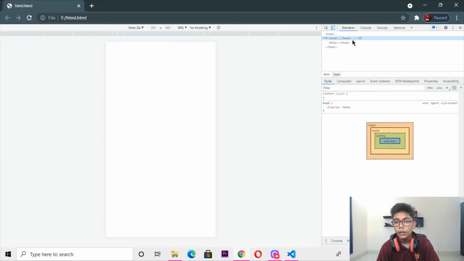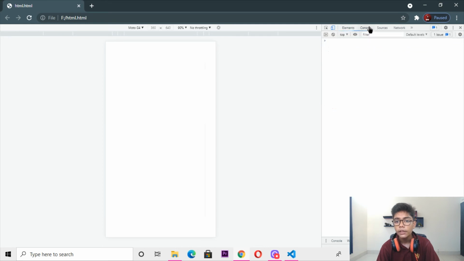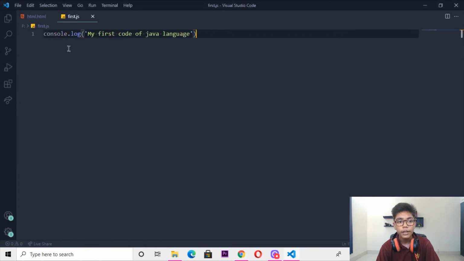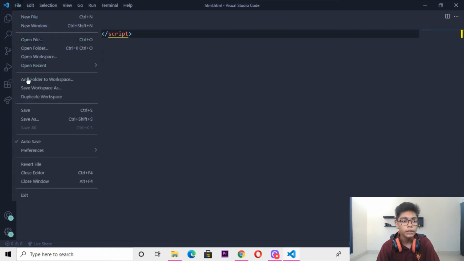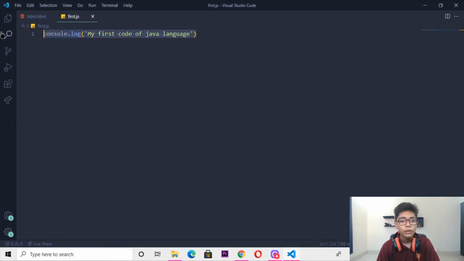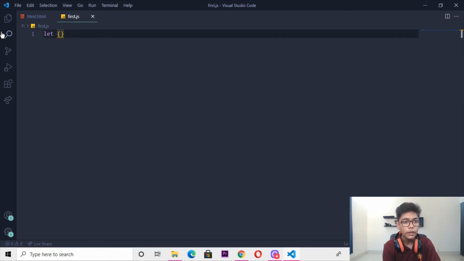and you can see now we are getting our first JS which we have just written, but we are still not getting this file. You can see first.js in which we have written my first code of Java. It is not coming because we have not defined this file here. So I will be coming here, then we have defined a script tag here, and when you define your script tag, save this file again, then move here, and just write here let, and in this let you have to write equals to, here I will be writing console, and if I write first Java code.